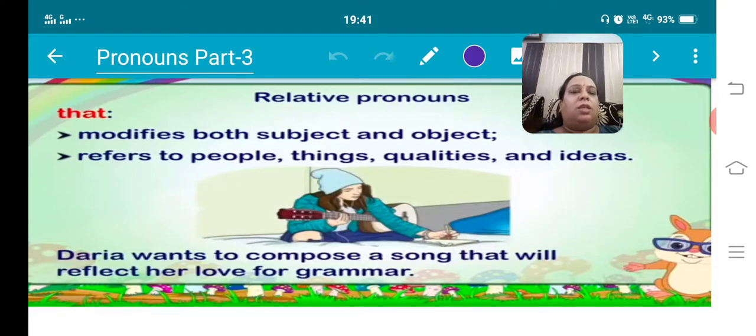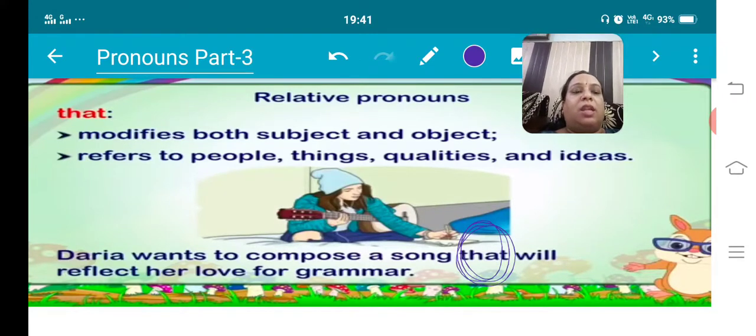It is the same thing. "Daria wants to compose a song that will reflect her love for grammar." So the word that is used as a relative pronoun, which is joining two sentences together. So that's all about the relative pronouns.